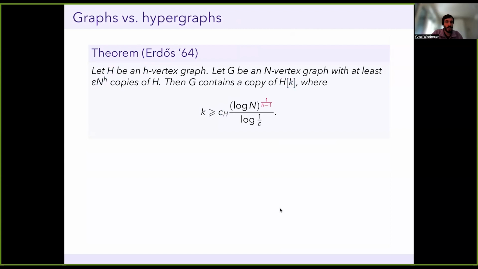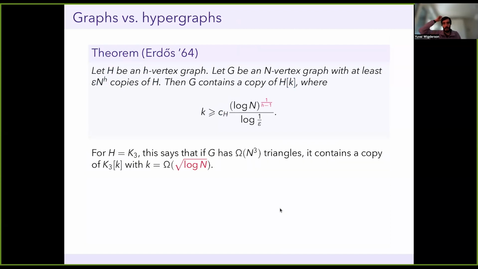Again, that's the same theorem. And just as the simplest example, if your H is a triangle, then what this theorem says is that if my graph has a cubic number of triangles, then I can find a large blowup of the triangle, but the size of my blowup will only be square root of log n because of this exponent. So before we found a blowup of size log n, now I get square root of log n.